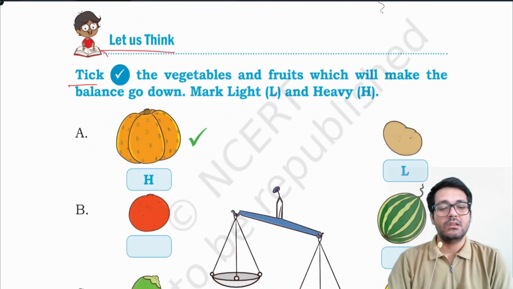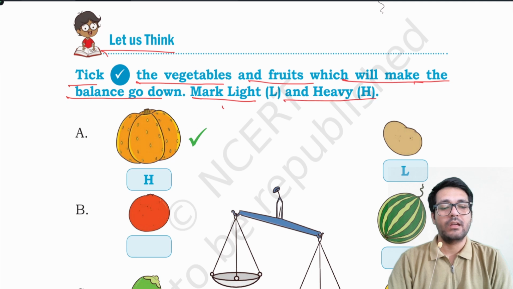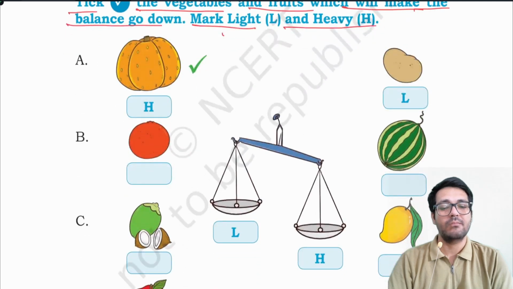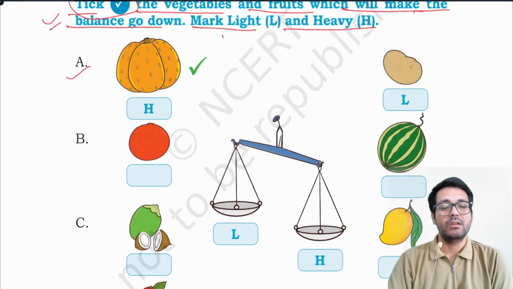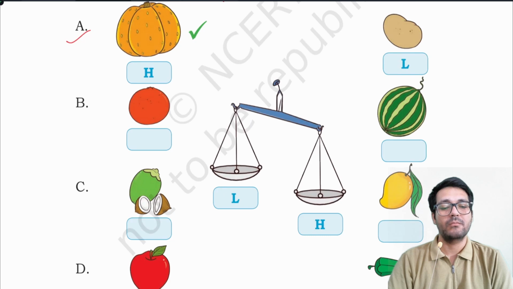Let us think. Tick the vegetables and fruits which will make the balance go down. Mark light L and heavy H. For example, A, pumpkin and potato, then H should be written here and you have to tick the vegetable which will make the balance go down.